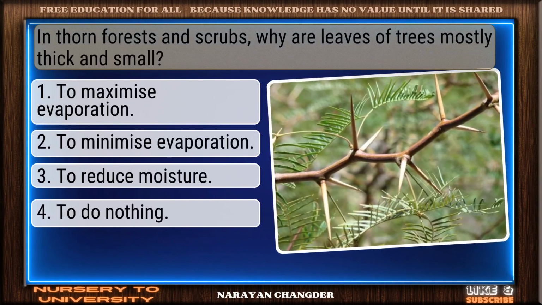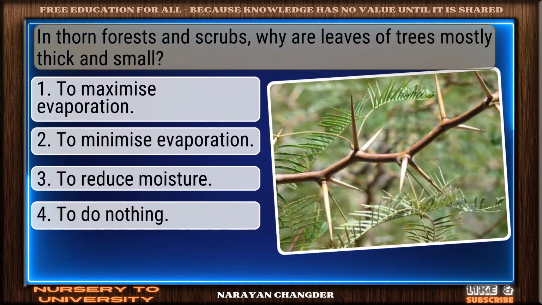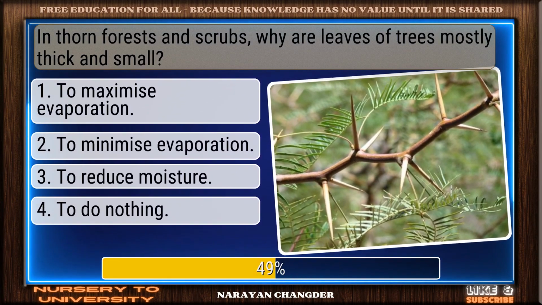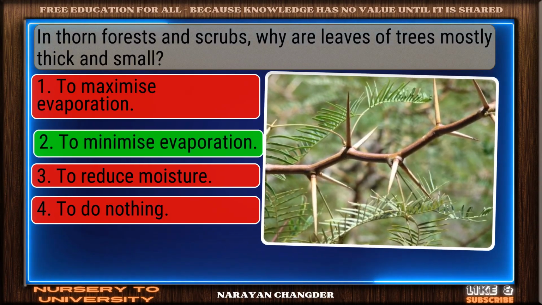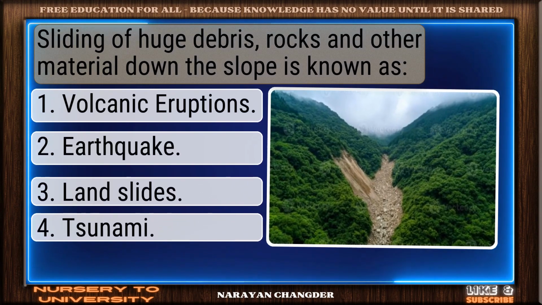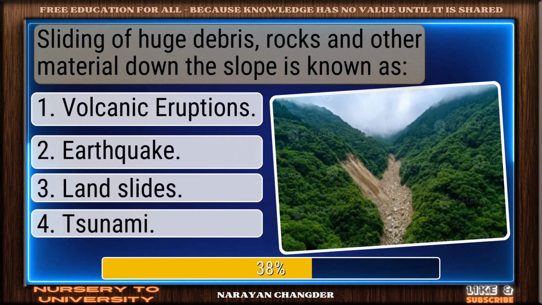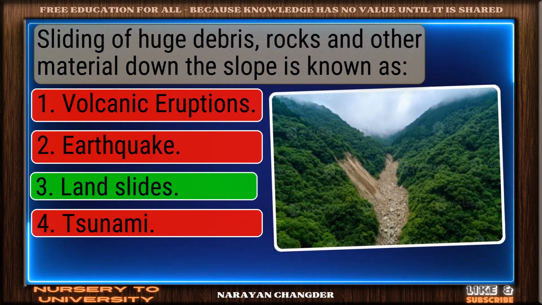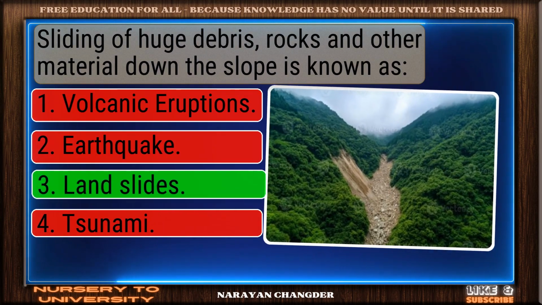Question number 86. In thorn forests and scrubs, why are leaves of trees mostly thick and small? Nicely done. To minimize evaporation is a solid answer. Question number 87. Sliding of huge debris, rocks, and other material down the slope is known as? You chose landslides. And it is correct.